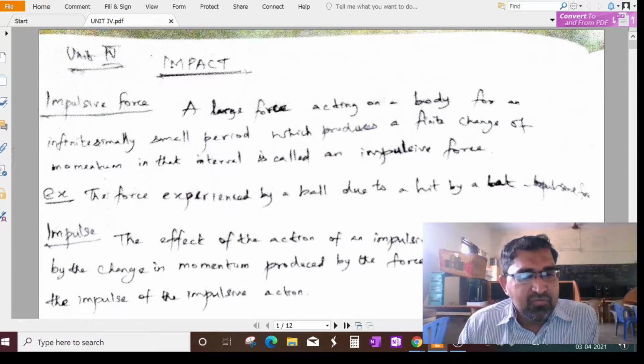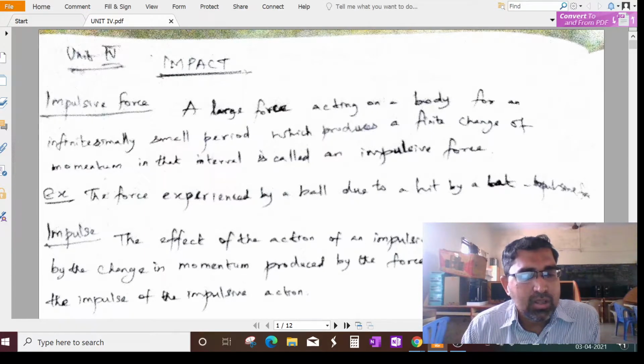So, what is impulsive force? A large force, first of all, acting on a body for a particular small period, but it makes a change in the momentum in that particular interval. That force is called an impulsive force.